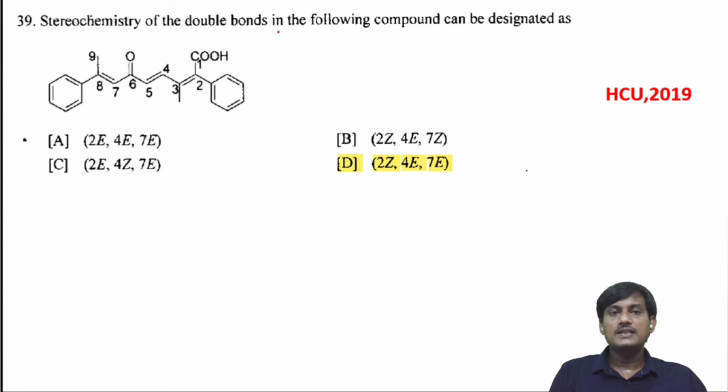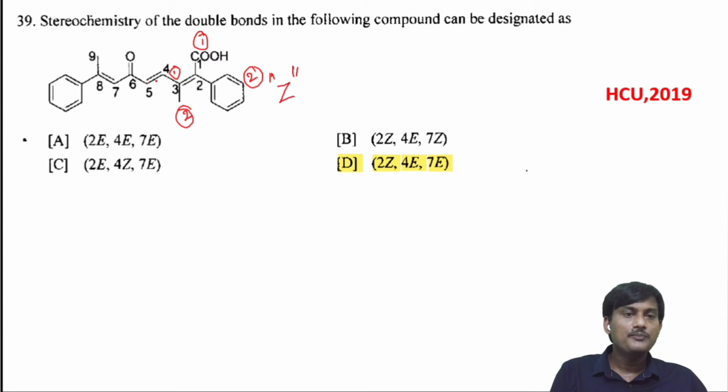Stereochemistry of the double bonds in the following compounds can be designated as? Okay, let's take the second. What is at the first position? COOH and phenyl. Let's consider COOH and phenyl. Carbon is attached with oxygen here, and here carbon is attached with another carbon. So this one gets first priority and this one gets second priority. And here you have a methyl group, and the other one is carbon, the lengthy carbon. The lengthy carbon gets first priority and this one gets second priority. Same priority, same side. So this one is Z configuration at the second position.